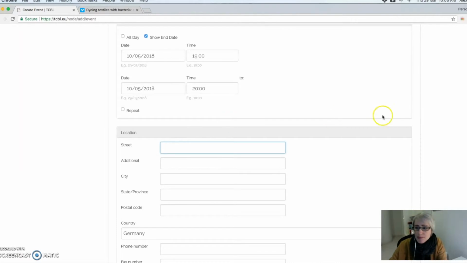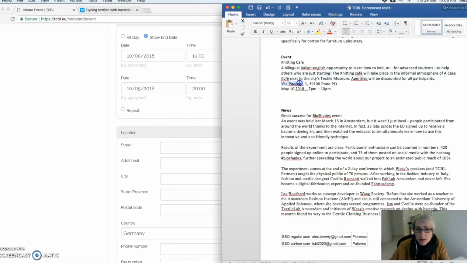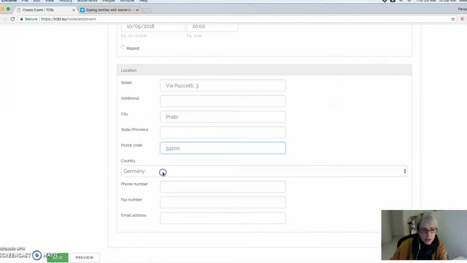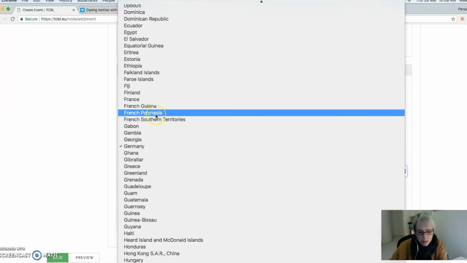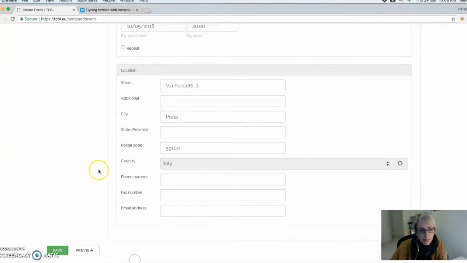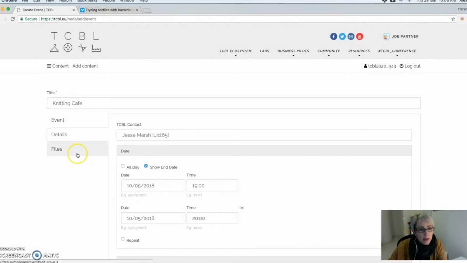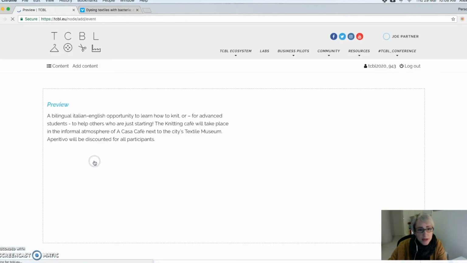And my location, I've got this in the city of Prato, and the country. And if you have a phone number, so you want to let people get a hold of you, and your email address if you want to include that, that's not necessary. And that should be all the information that you need.